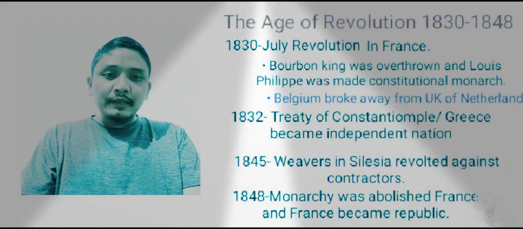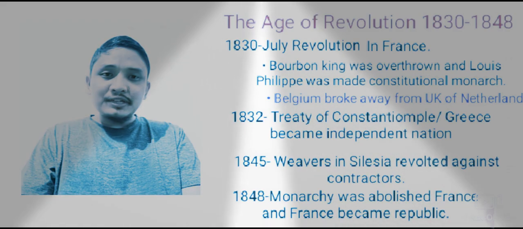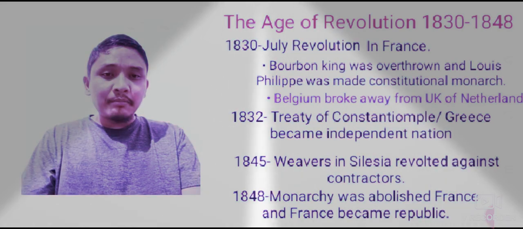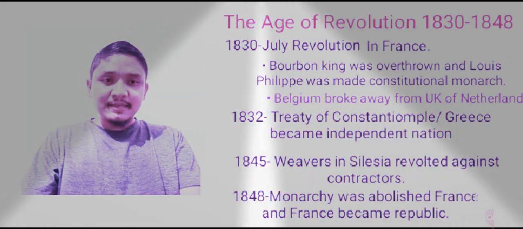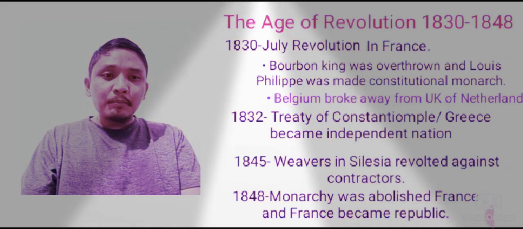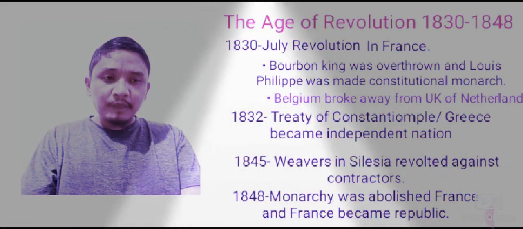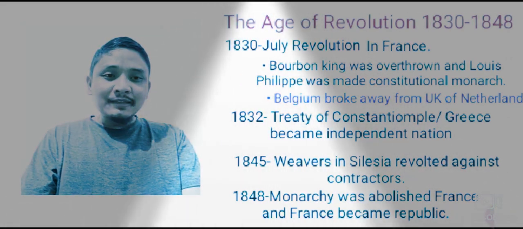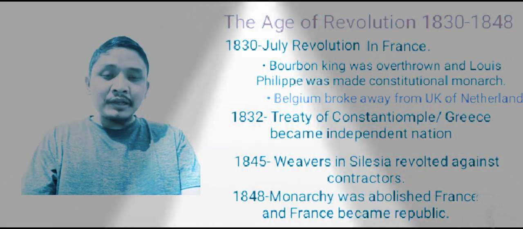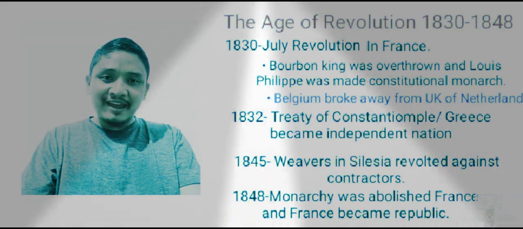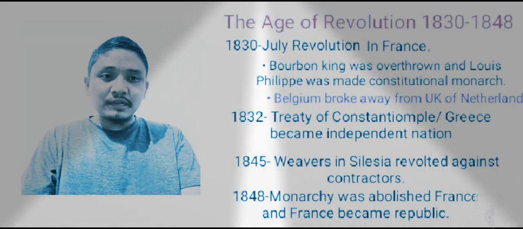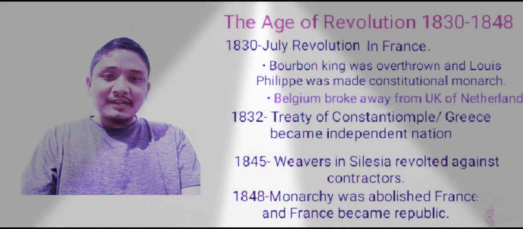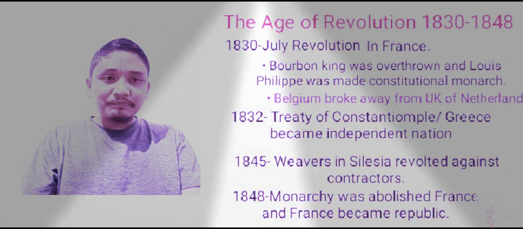And similarly, in 1845, weavers in Silesia revolted against the contractors and demanded more wages. And in 1848, monarchy was abolished in France and France became a republic. That means in 1848, monarchy was totally abolished from France and France was declared a republic. That means the people of France started electing the government.